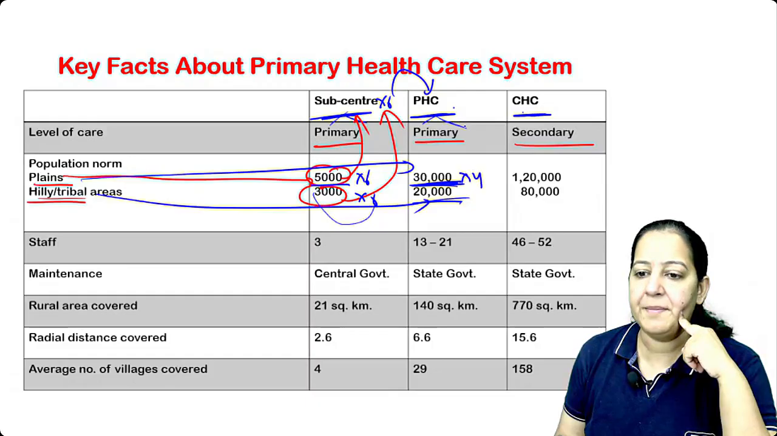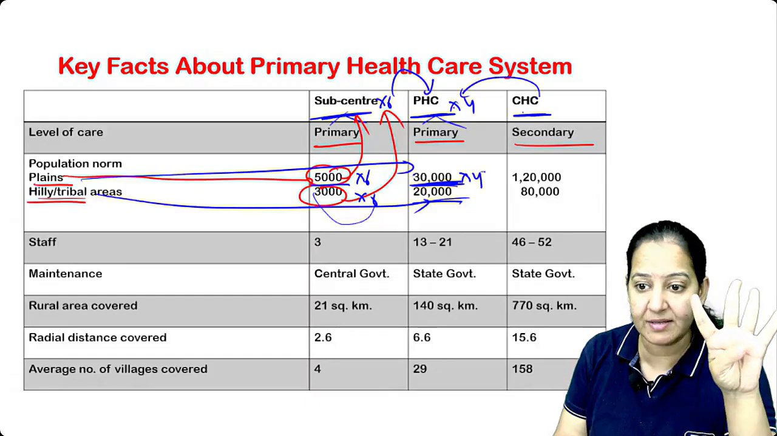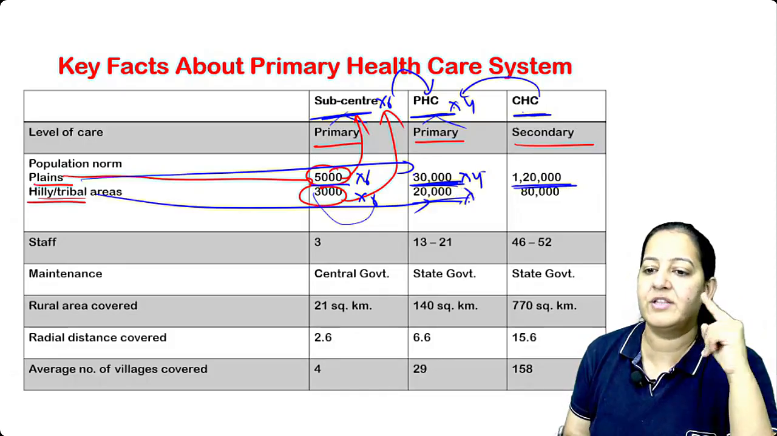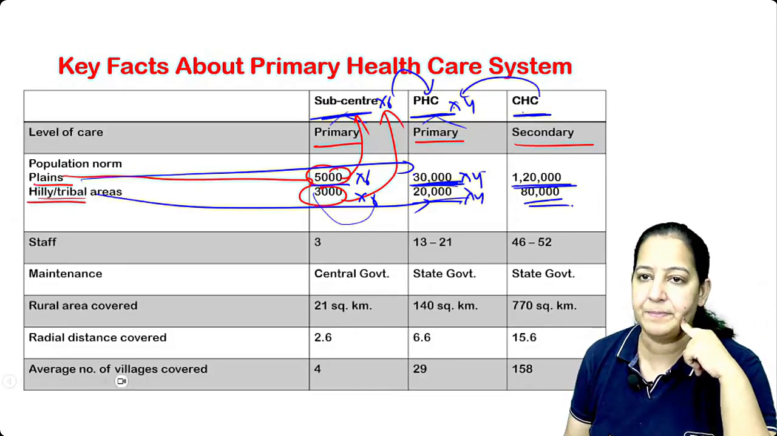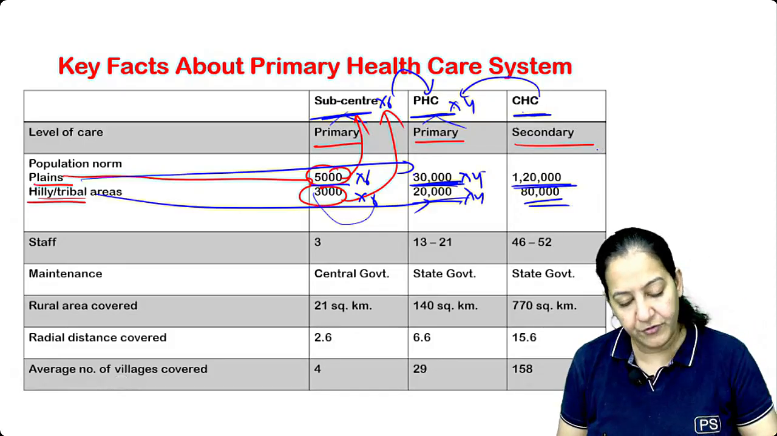And make it 4. Into 4 times. I told you 1 CHC has 4 PHCs. So 3 into 4, 1,20,000. 20 into 4, it will be 80,000. So how many of you learned it? You get many questions on that.